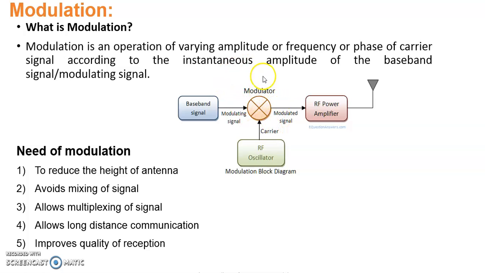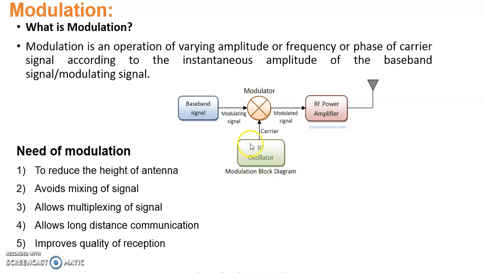What does the modulator do? It accepts the modulating signal, which we can call the original signal or data signal. That data signal is called the modulating signal. This we want to transmit with the help of another signal that is called the carrier signal. The carrier signal is generated by the RF oscillator, the radio frequency oscillator, which generates a high frequency signal.